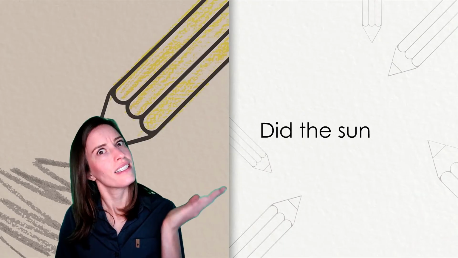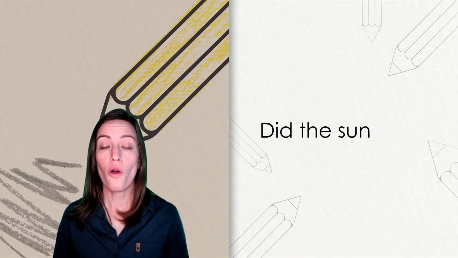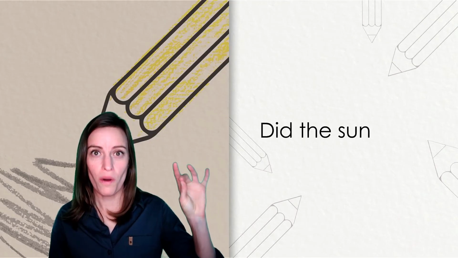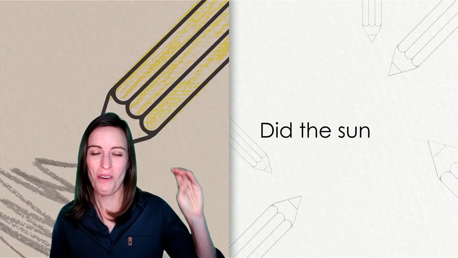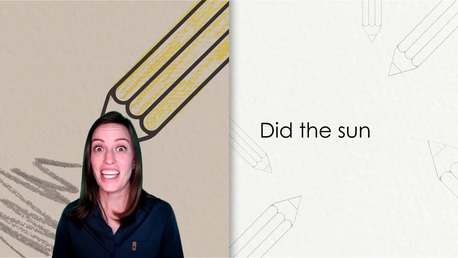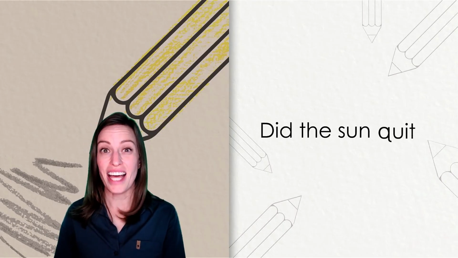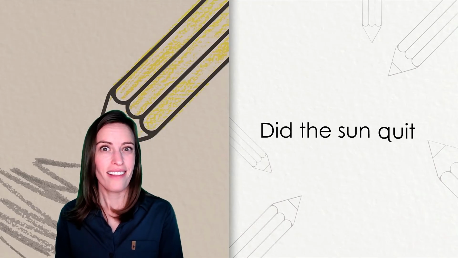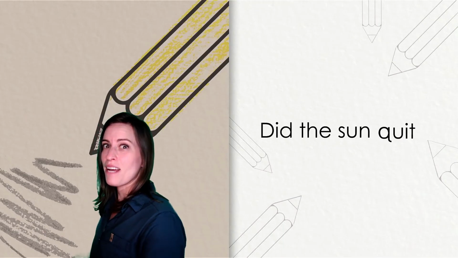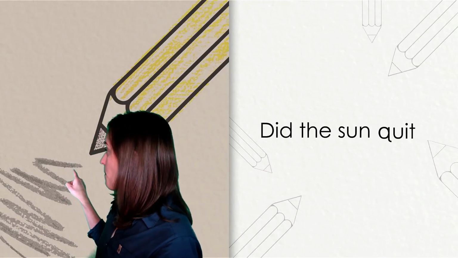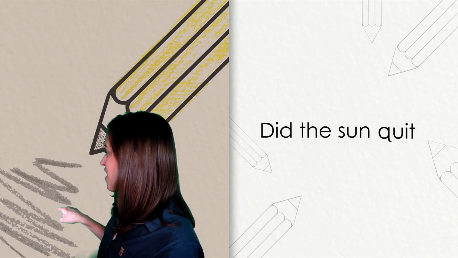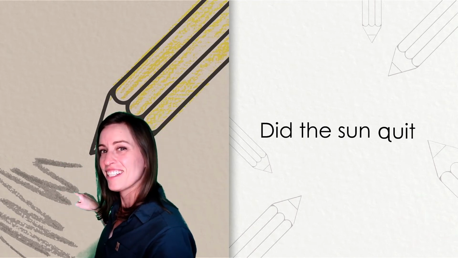What's next? That's right, quit. Quit starts with that k-w-it, quit. So we need what letter? A Q. We'll start with that lowercase q. Let's write it on our paper together. It starts like a magic C. Pull back and around, up, down, under with a hook.